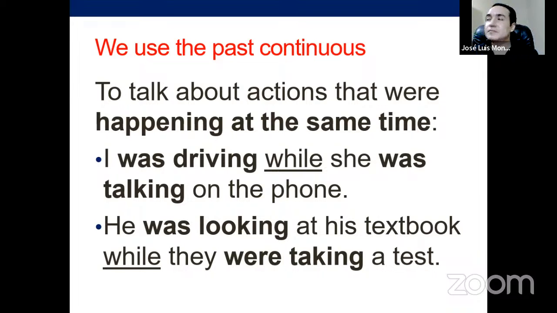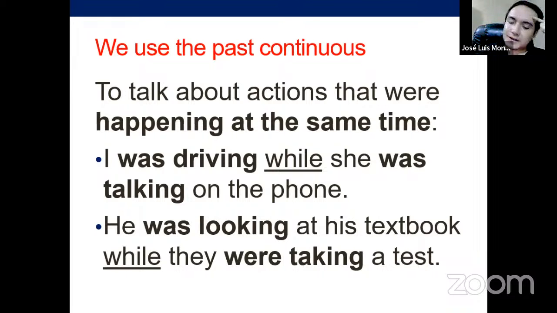All right. So again, when the idea is to show that two actions were happening simultaneously, we use the past continuous in both clauses, of course, and the best option is to use while. You can use when, yes, if it's clear. I was driving when she was talking on the phone. It is valid, but the word while is better. It suits better in this type of situation. So it's actually advisable to use while. He was looking at his textbook while we were taking a test, not the test, a test.